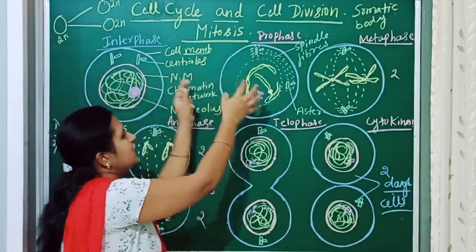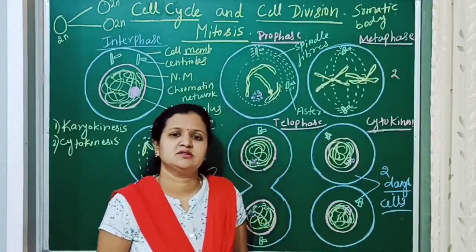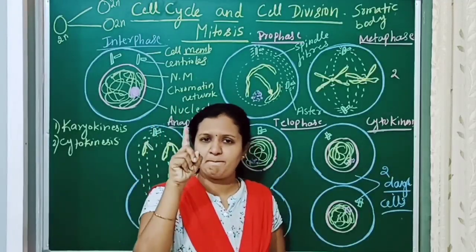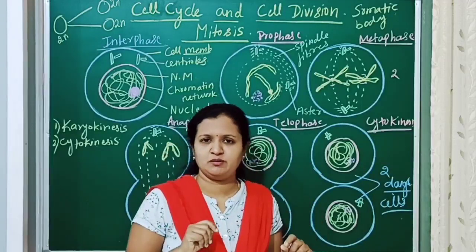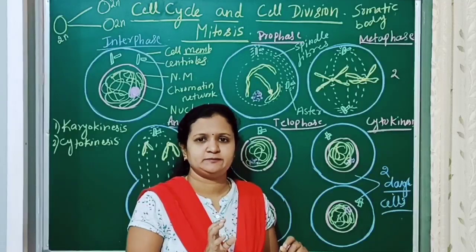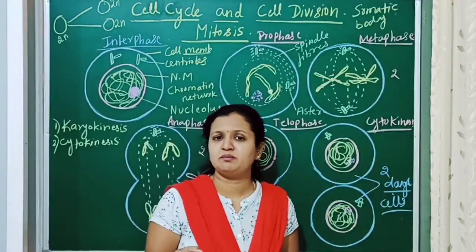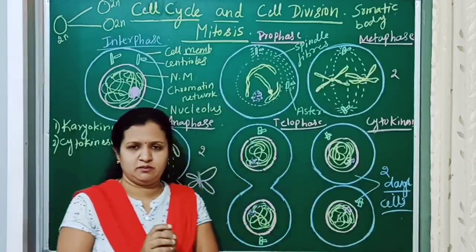The cell enters into the prophase and ends with the cytokinesis. In this way, from one parent cell, two daughter cells will be formed and the chromosome number will be maintained. And this cytokinesis will vary in plants and animals.